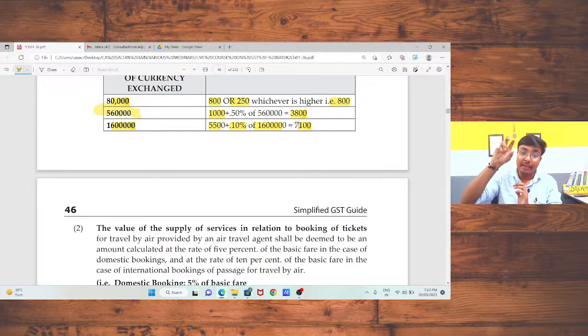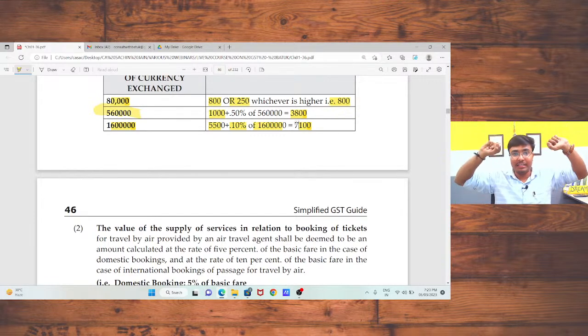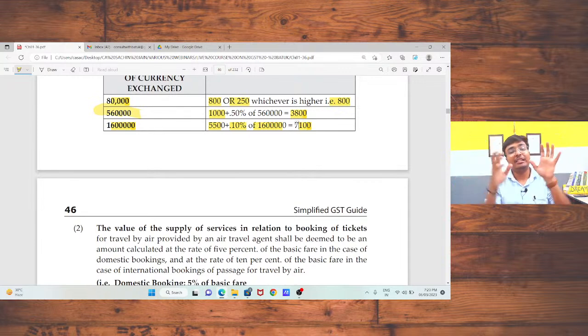Is that okay? Here there are two options available in the case of the bank forex department. One is the regular option, which we have already discussed, and the second is the composition scheme, in which you need to pay a certain amount as the value of supply. Sir, is everything okay regarding foreign currency exchange? Please comment in the chat box so that I can take the next topic.